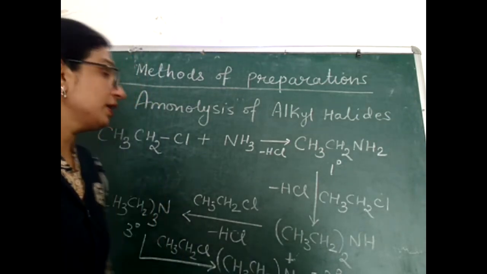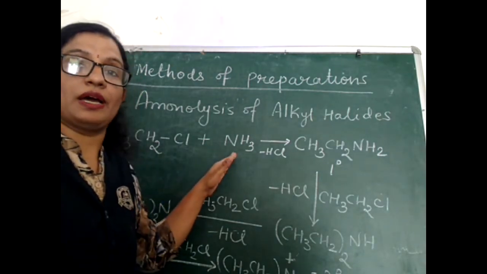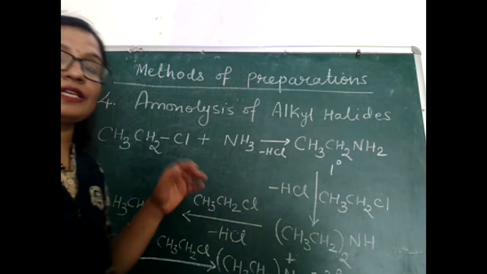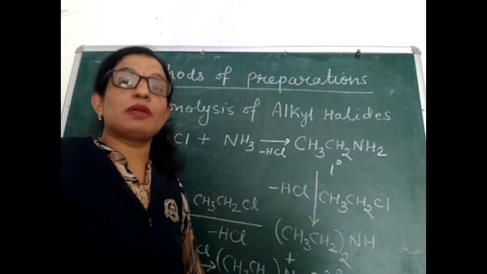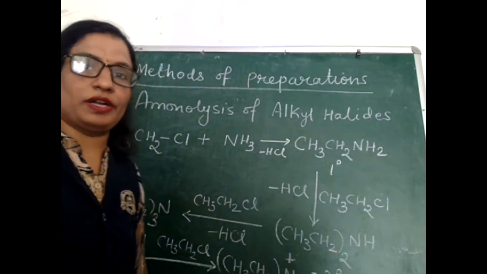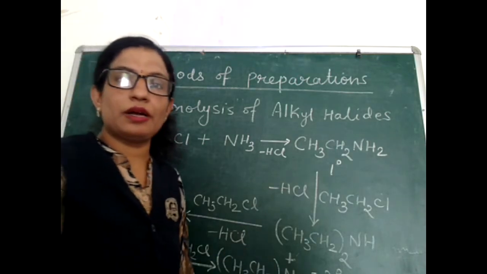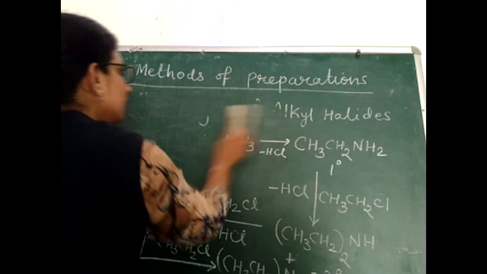But remember, when alkyl halide is treated with excess of ammonia, then primary amine is the major product. Then these other products will be only in minor quantity. So this was the fourth method to prepare amines. Let's talk about the next method, the fifth method.